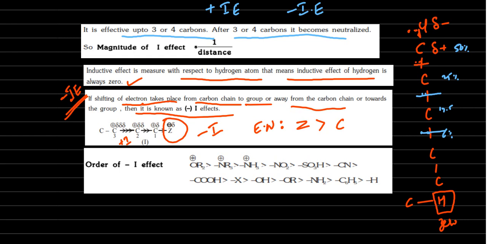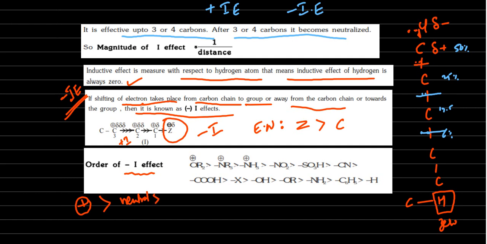Now the order of the minus I effect, the electron-taking tendency order: always the positively charged particles are higher than the neutral ones, then hydrogen, the last one, is hydrogen.